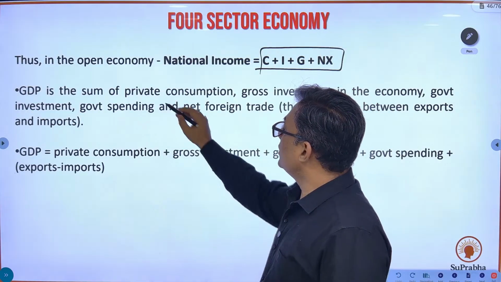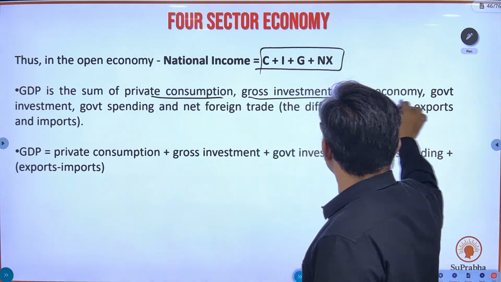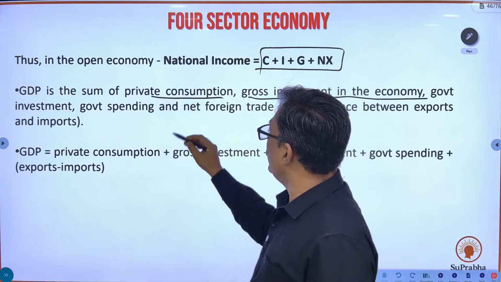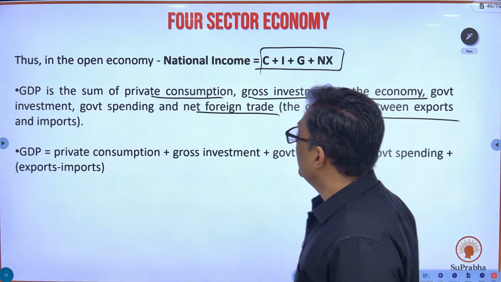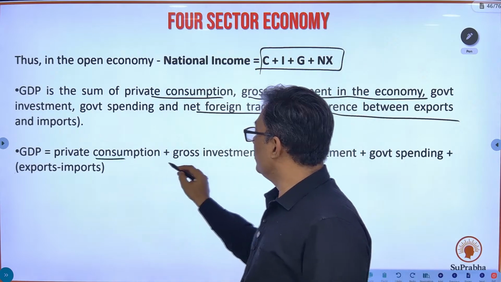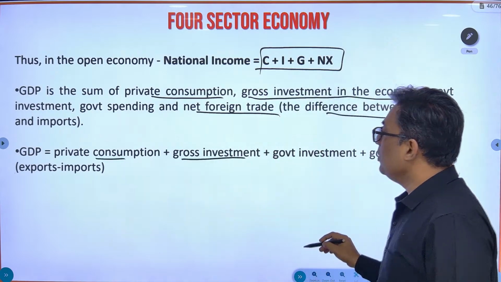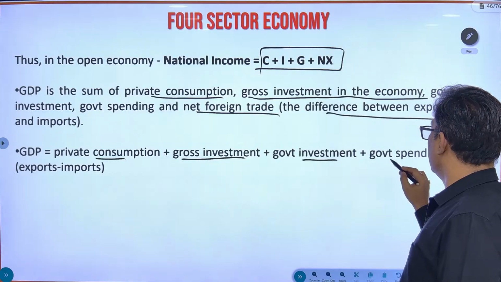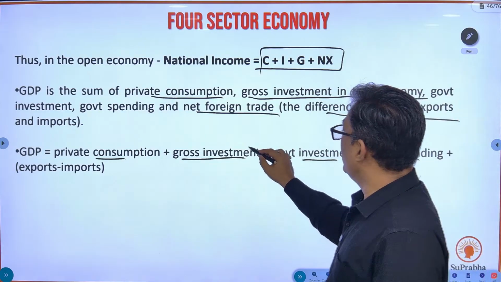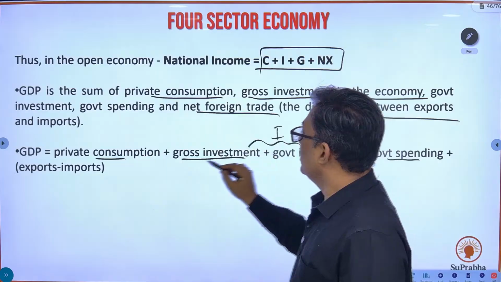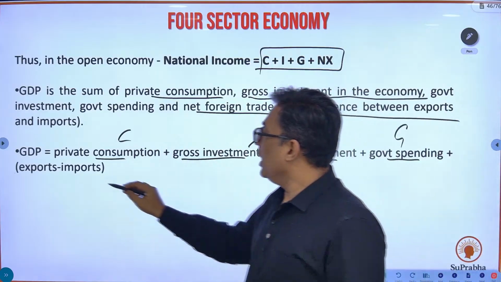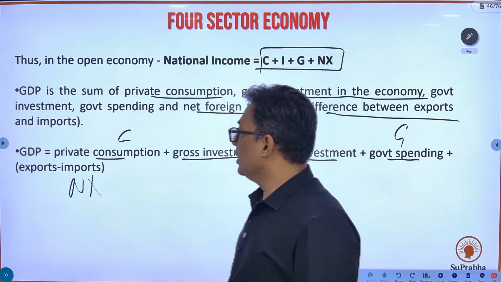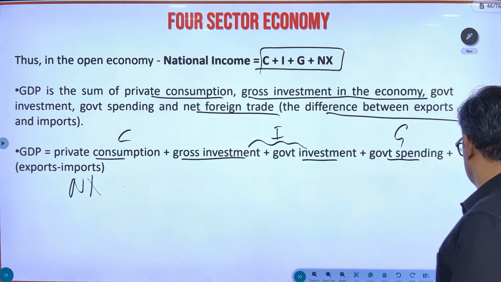So GDP is the sum of private consumption plus gross investment in the economy, government spending, and net foreign trade, that is the difference between export and import. So this is the equation: private consumption C, plus gross investment I, plus government spending G, plus NX.